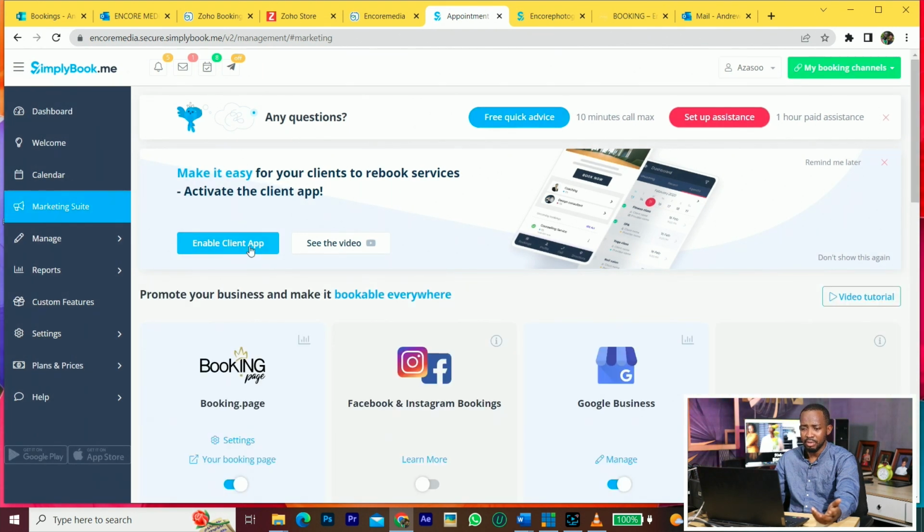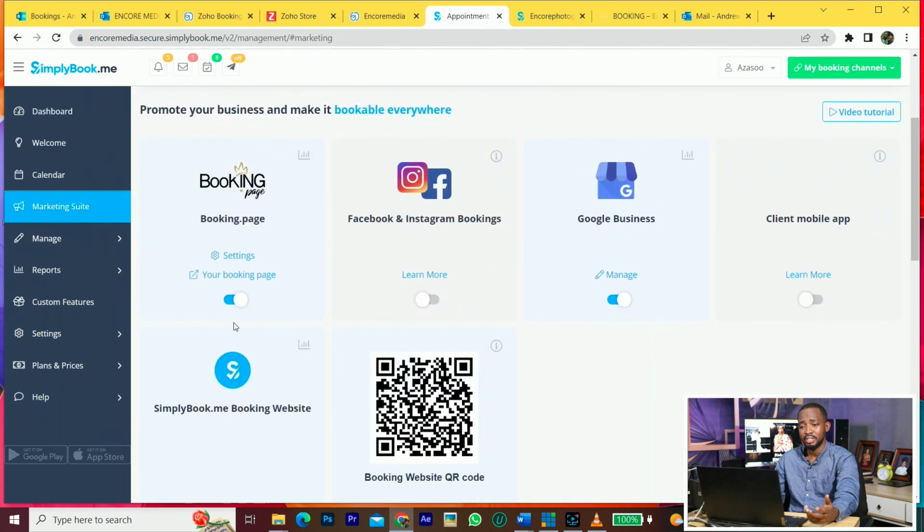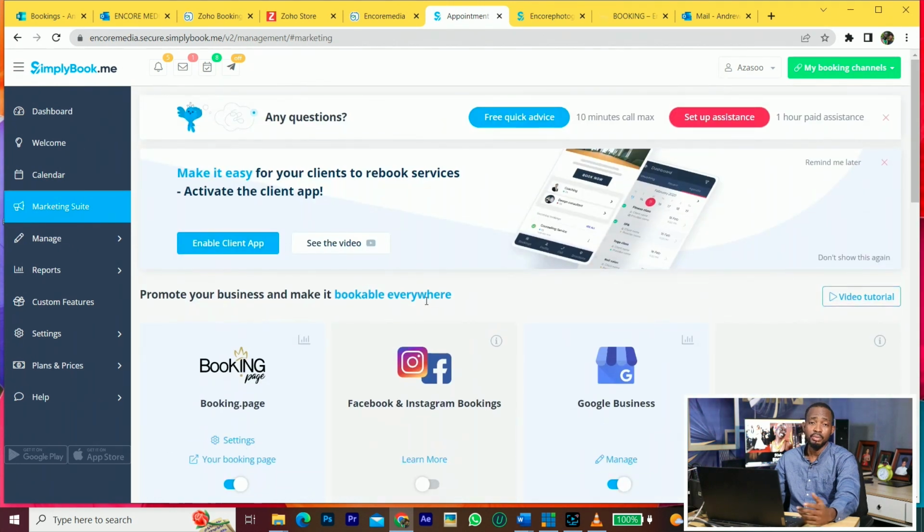Now look at this, enable a client app. Once you pay for this app, you can even enable some of these. So booking.page can list your service on a booking page. You can also make use of Google Business, Facebook and Instagram bookings and all of that, but some of them you must pay for.